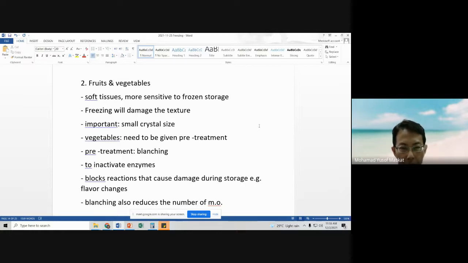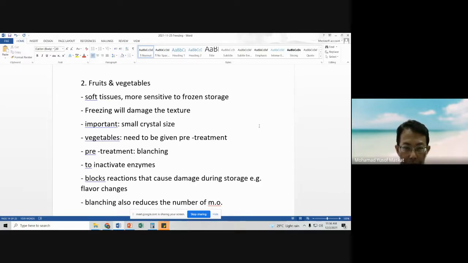Remember, plant cells have cell walls, and these cell walls collectively provide rigidity to fruits and vegetables.